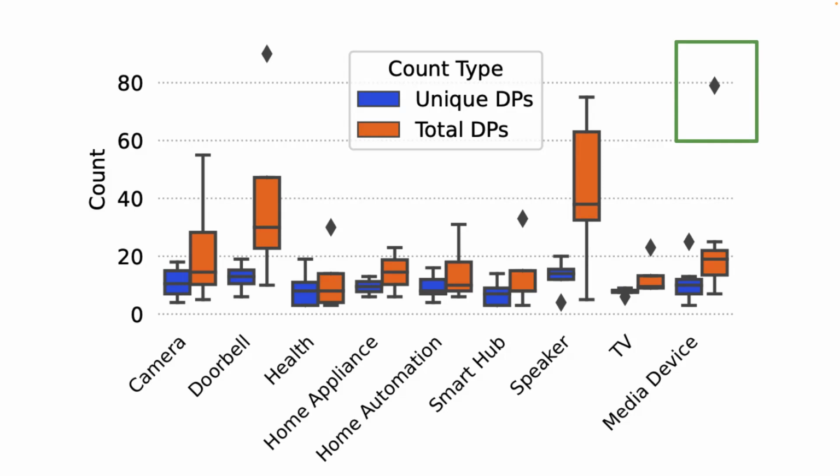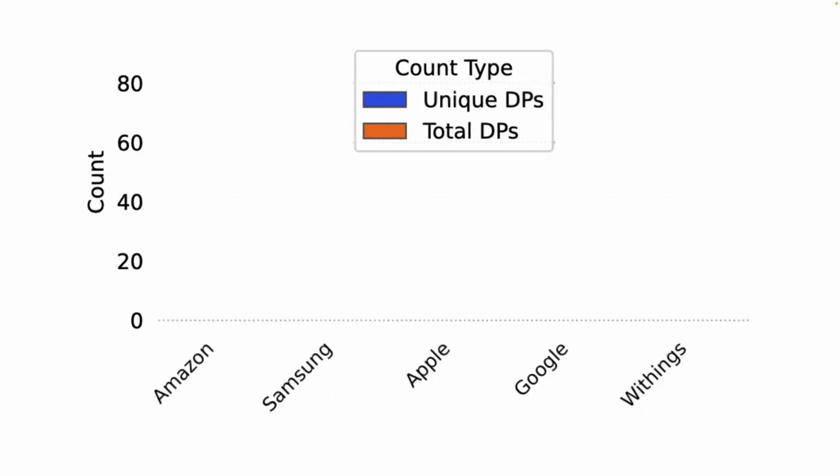And yet, within the media devices, we only see the Fire TV, which had high outlier counts of dark patterns and diverged from the others. And this makes us question why a device in a relatively homogeneous group might be so different from the others in terms of dark patterns, and we turn to the next device trait.